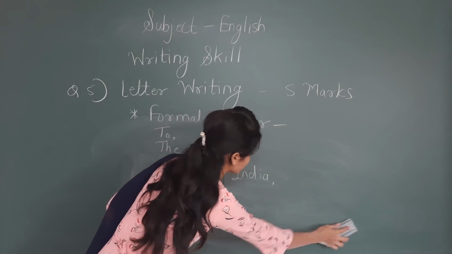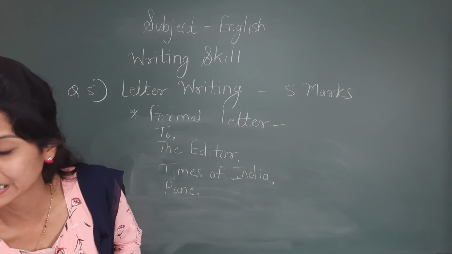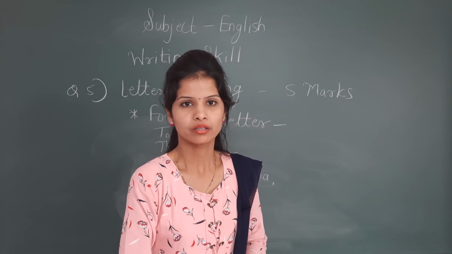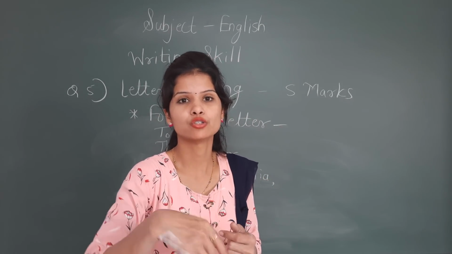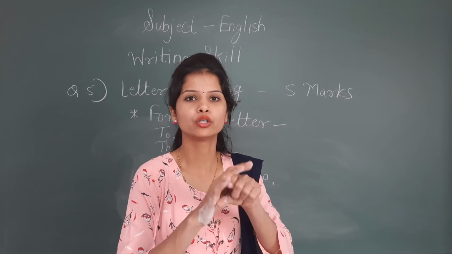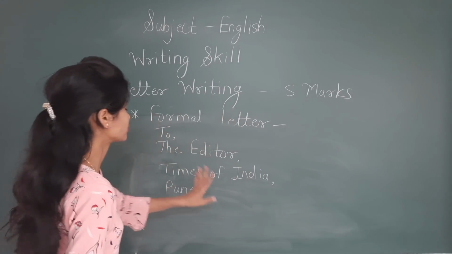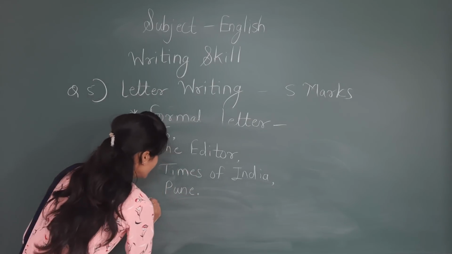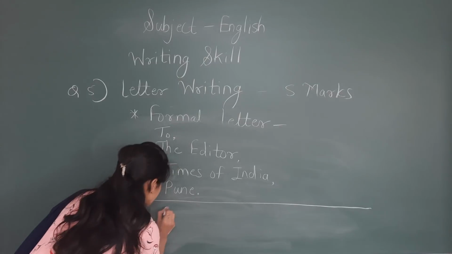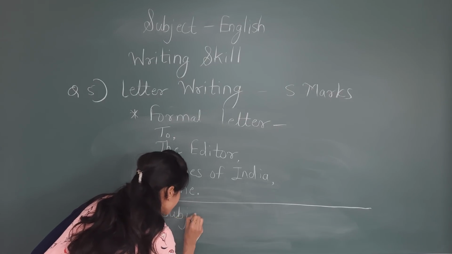See, when your paper will be critically assessed, at that time punctuation marks matter a lot, as they become responsible for reducing your marks. So you have to use comma and full stop where needed. So I told it clearly. After the name of the city only you have to give a full stop. After that again leave one line space, and then on the next line you have to write 'Subject'.